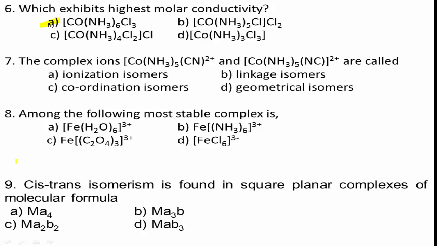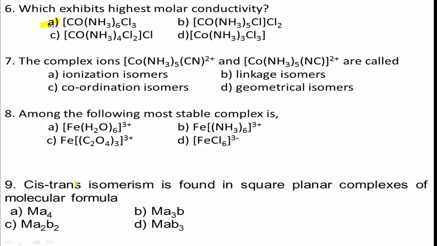Next, question number 7. The complex ions [Co(NH3)5NO2]2+ and [Co(NH3)5ONO]2+ are called: option A, ionization isomers; option B, linkage isomers; option C, coordination isomers; option D, geometrical isomers.